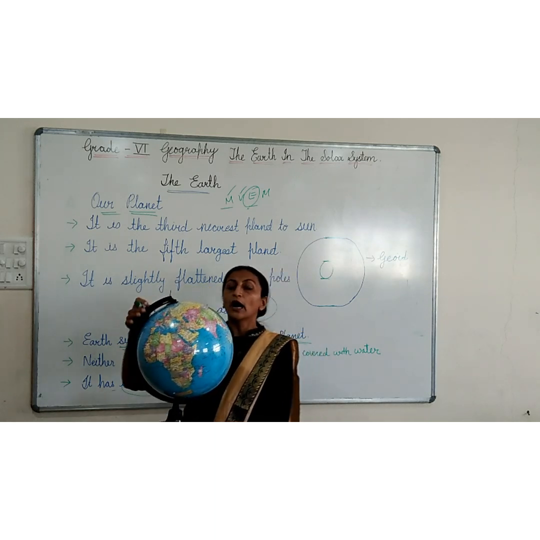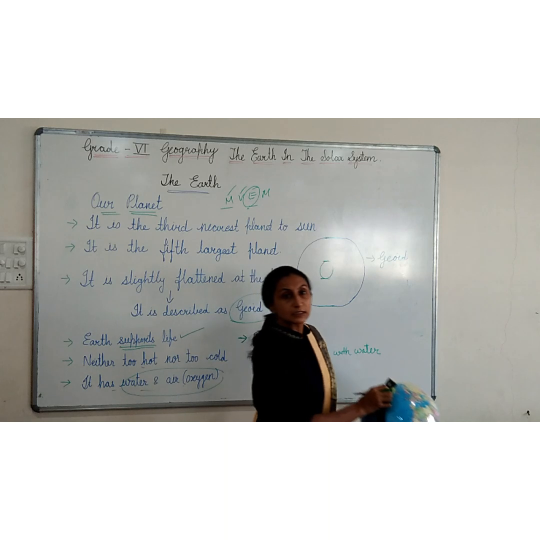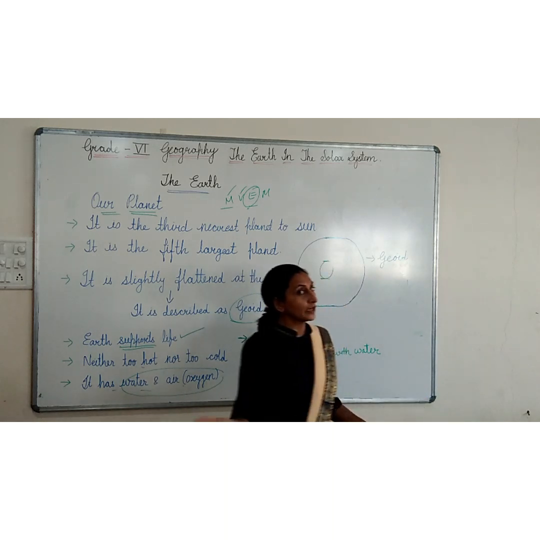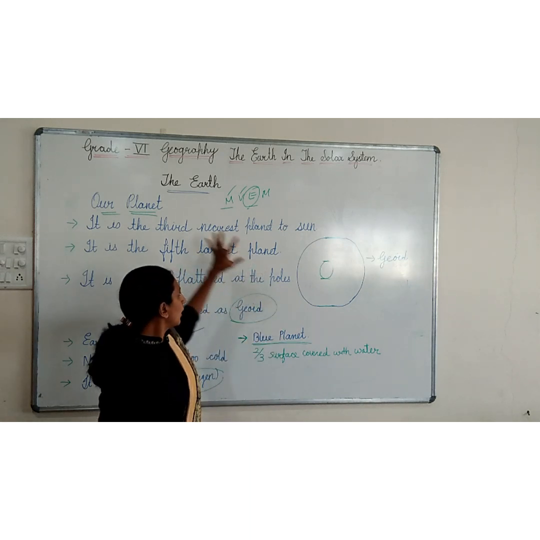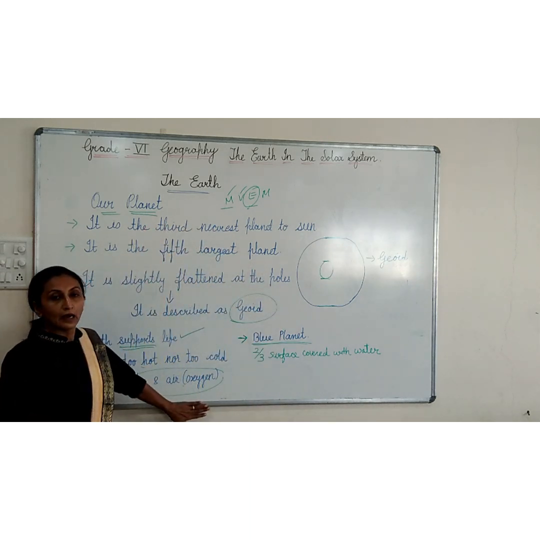Somebody will ask you, out of the 8 planets, which planet is considered to be a blue planet? Then immediately you can say it is our planet. Earth is a blue planet. So these are all the things we have seen about the Earth.